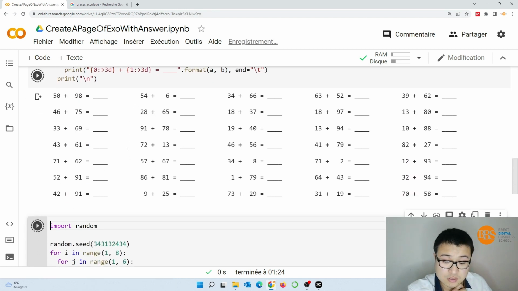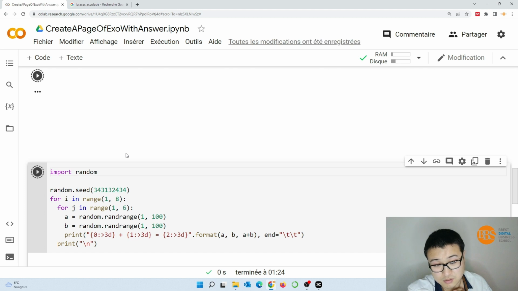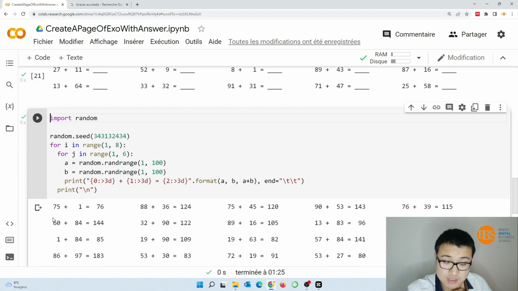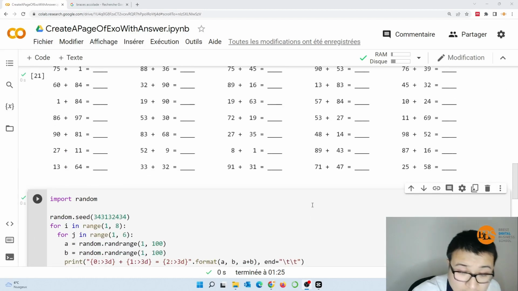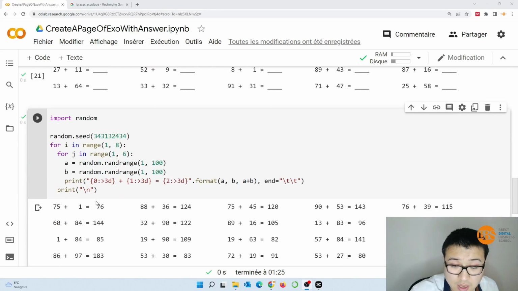We will see the result. Yes, 71 plus 1, etc. Yes, they are the same exercises. Now, after having generated the exercises without and with answers, let's look together at what the major points are in this example.